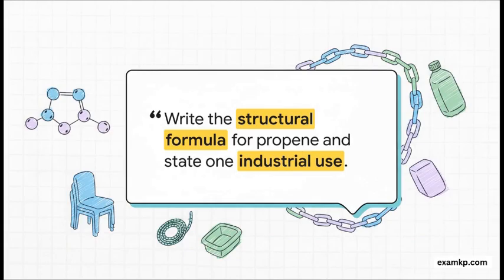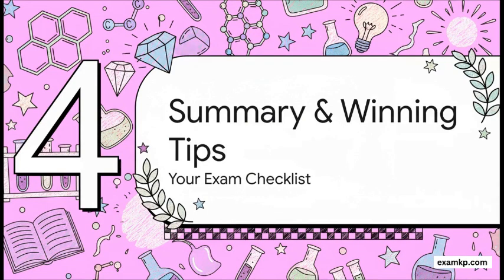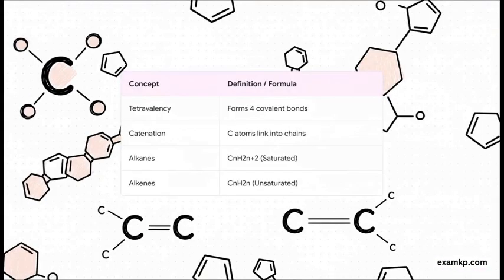We have covered so much ground. You guys have done some fantastic work. Now let's just wrap everything up with a quick summary and some winning tips to make sure all this knowledge sticks with you on exam day. Here is the perfect summary slide. It's got all the key terms we talked about, tetravalency, catenation, and those all-important formulas for alkanes and alkenes. I seriously recommend you pause the video right now and take a screenshot of this. Use it for your last-minute revision. This is a high scores checklist right here.